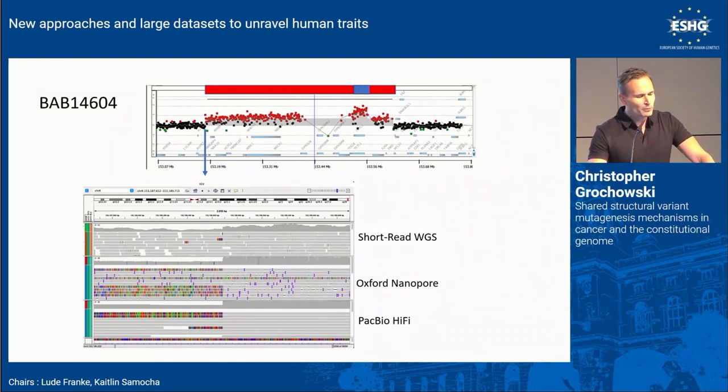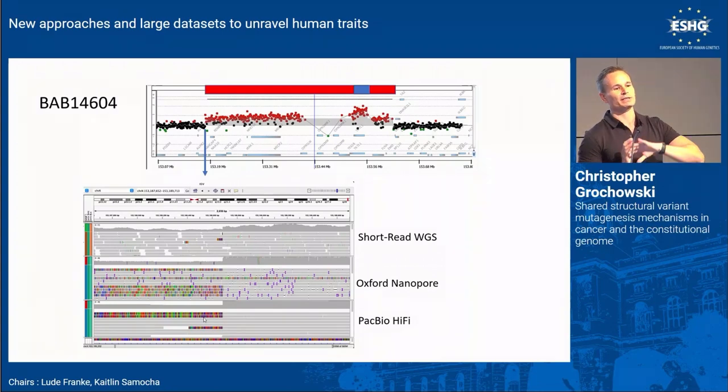And so that's great for the SV haplotype structures, but we also wanted to see, can we have nucleotide level resolution through these repetitive regions? And that's really where we employed nanopore and hi-fi data to help us view. And so what we can see here very nicely in unique sequence, we can see these soft clip reads. And so that's basically a read where one side aligns to reference, the other side aligns to the other side of the junction. And so within unique sequence, we can see it in short read as well as everyone else.